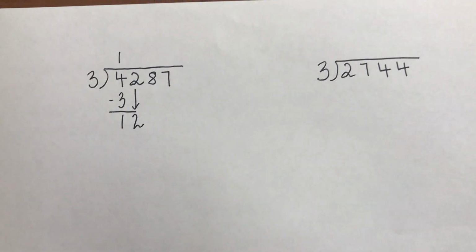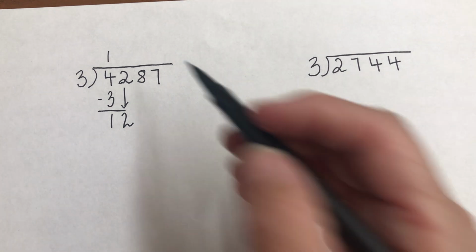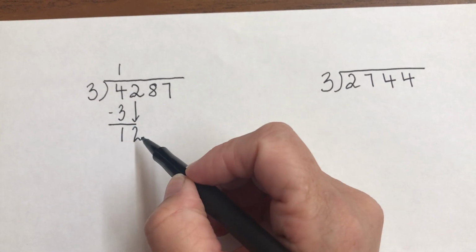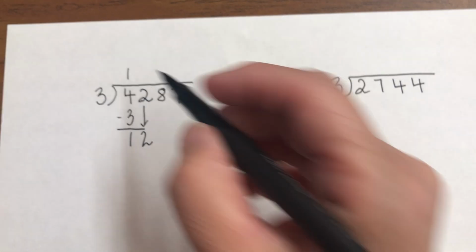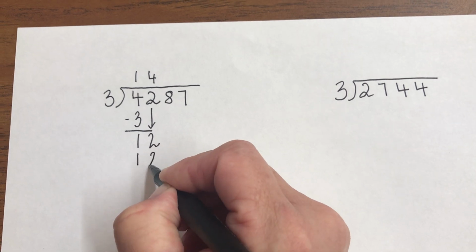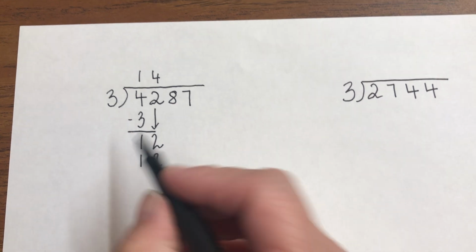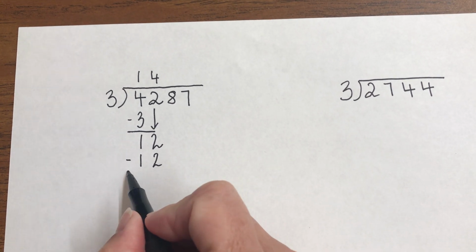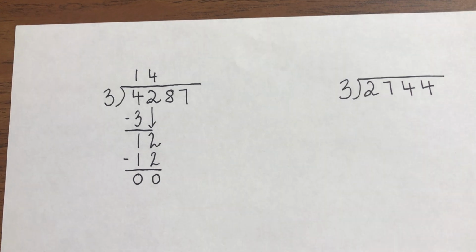You repeat. So you say, well, how many times does 3 fit into 12? Well, I can't go over. I have to stay under. So 3 times 3 is 9. 3 times 4 is 12. So you're going to write the 12 here. 3 times 4 is 12. And then you repeat. You're going to subtract. And 12 minus 12 is 0.